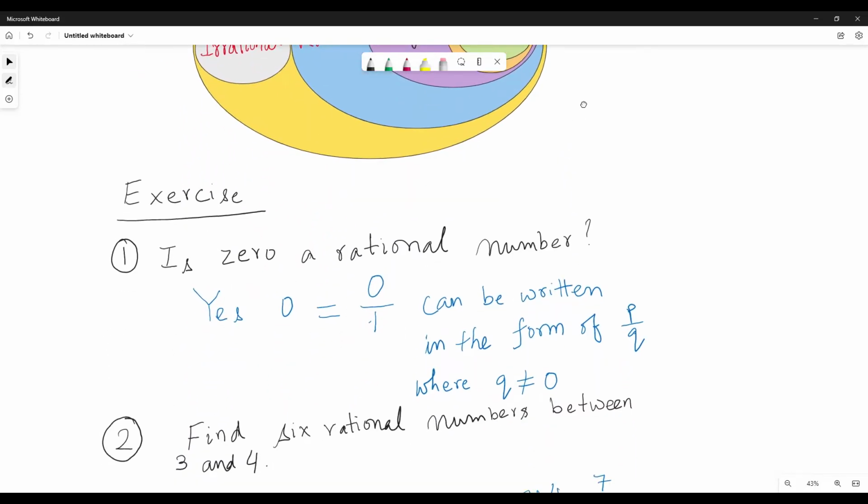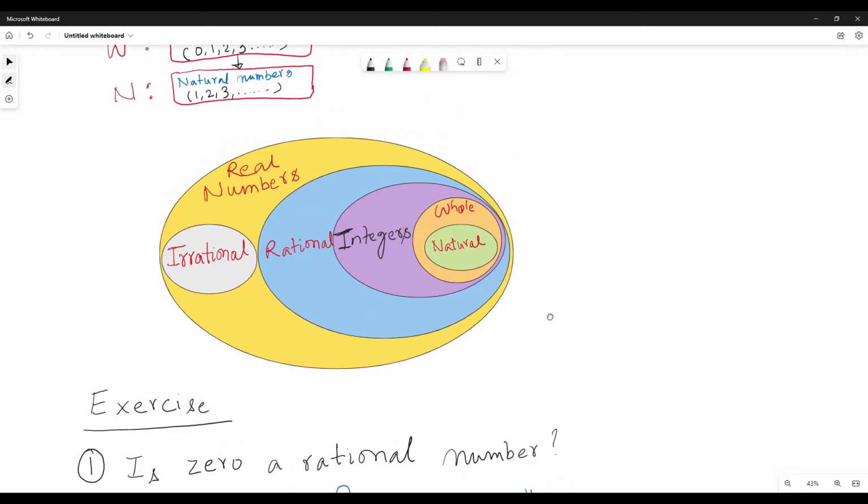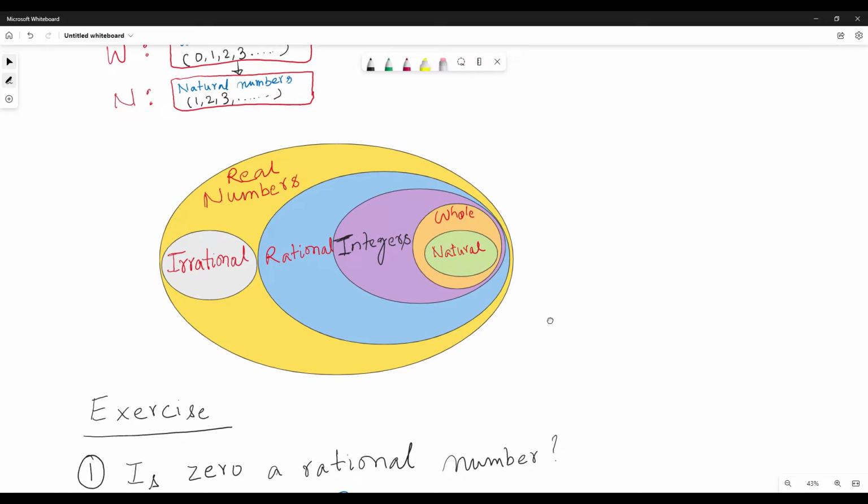We will do some problems. It is better if you can do the problems yourself, because I am referring to the NCERT book. So you can do the whole exercise number 1 yourself, and then you can continue the video.